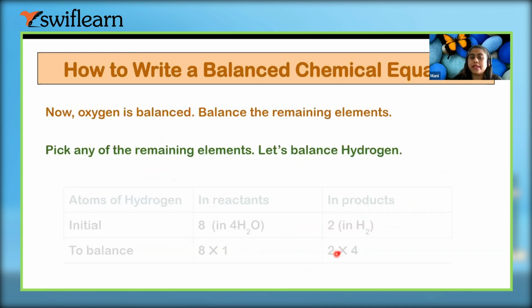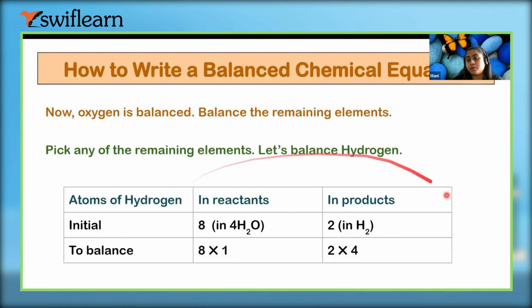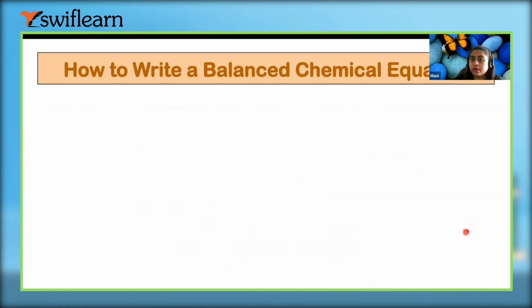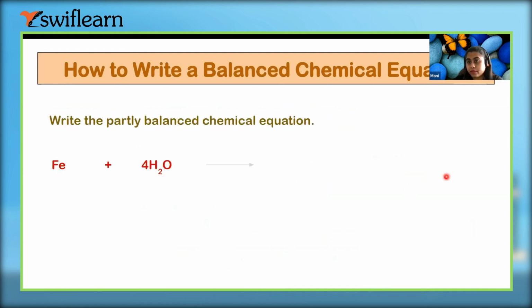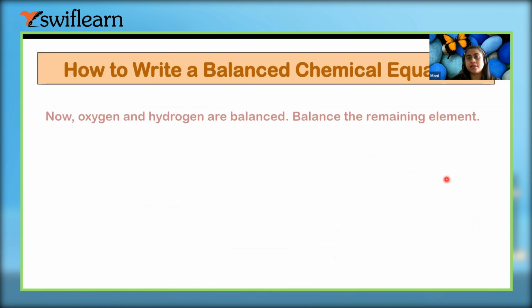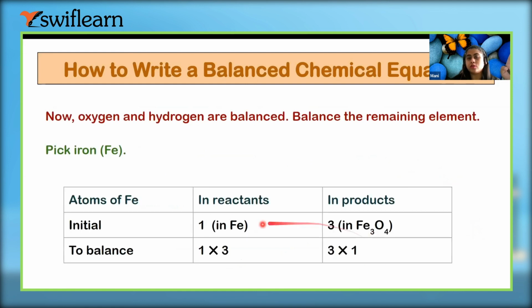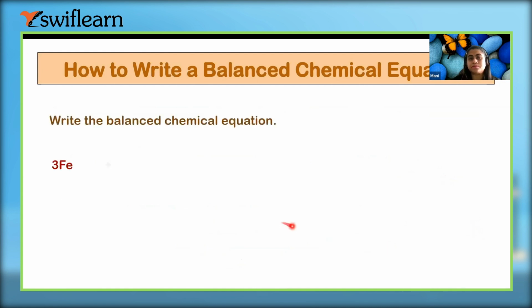So we'll multiply the product side by 4, 2 times 4 is 8. Then we'll see Fe. It was 1 and here it is 3, so we'll multiply it by 3.